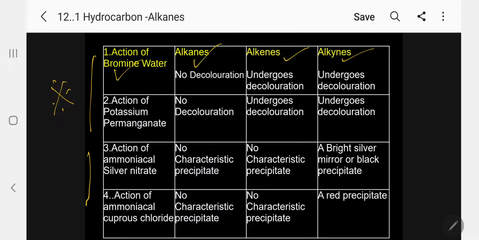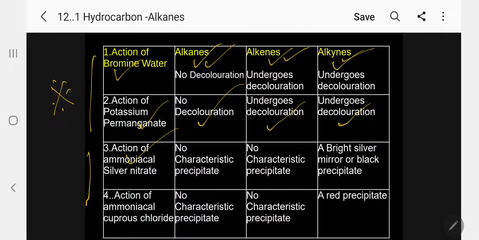First, action of bromine water. No decolorization in the case of alkane, whereas alkene and alkyne undergo decolorization. So alkane can be identified. In the same way, action of potassium permanganate, that is Baeyer's reagent. No decolorization in the case of alkane; alkenes and alkynes undergo decolorization. So again, alkane can be differentiated from the other 2. So we can easily take out alkane. The remaining are alkene and alkynes, for which there are 2 other tests.